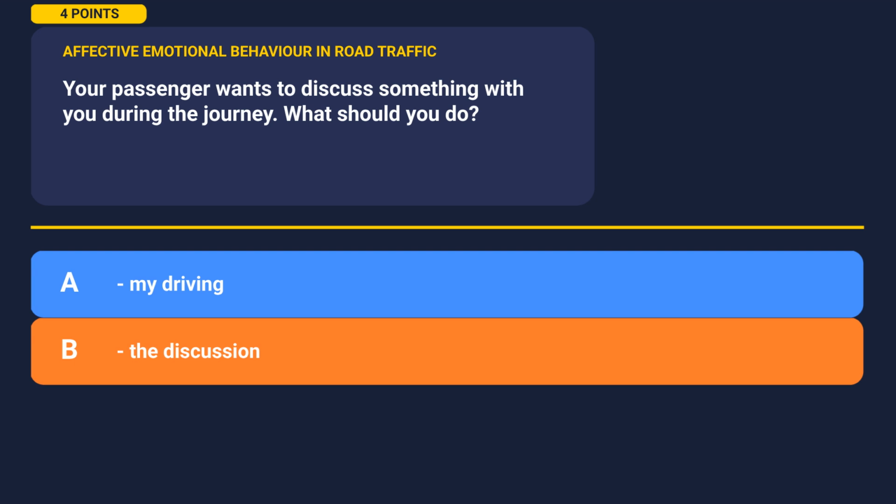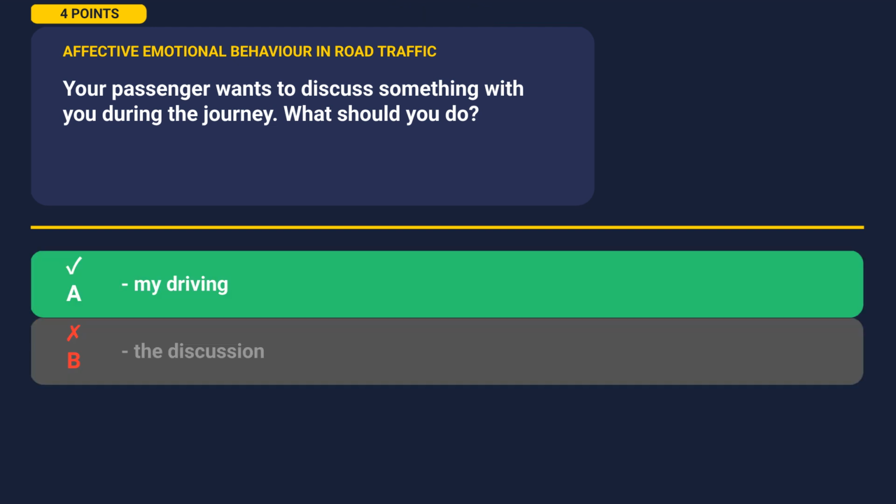Now think about which of these two options is correct. Pause here if you want to think about it. Once you've decided, let's continue. The correct answer is A. Let's understand why.